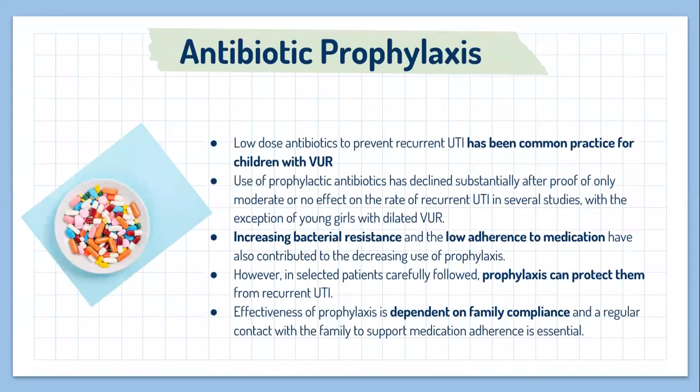In relation to the antibiotic prophylaxis, prophylactic treatment with low-dose antibiotics to prevent recurrent UTI has been common practice for children with VUR. The use of prophylactic antibiotics has declined substantially after proof of only moderate or no effect on the rate of recurring UTI in several studies. The increasing bacterial resistance and the low adherence to medication have also contributed to the decreasing use of prophylaxis. However, in selected patients carefully followed, prophylaxis can protect them from recurrent UTI.